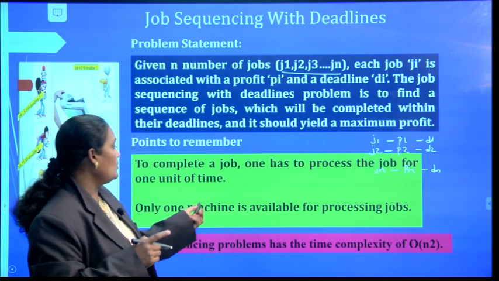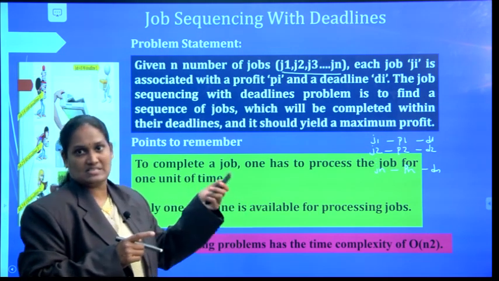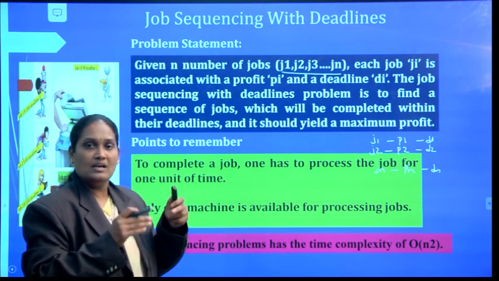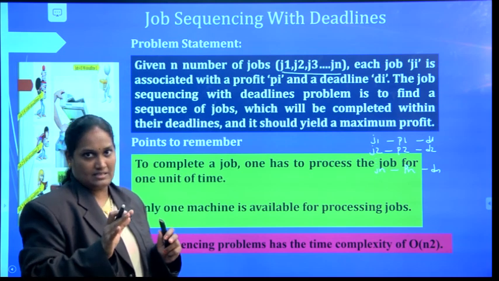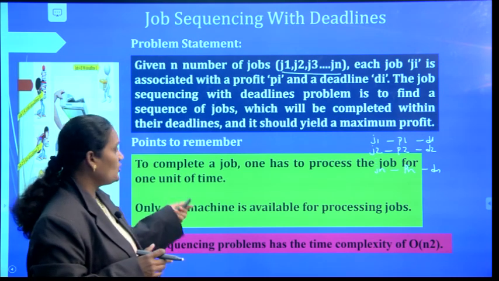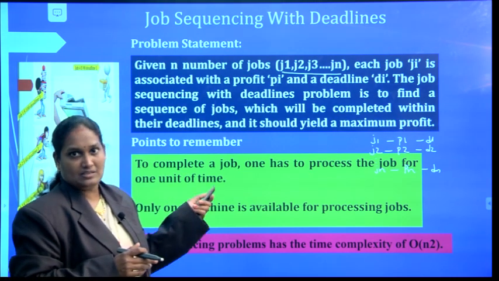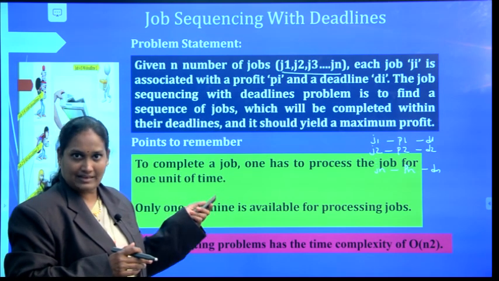Second, only one machine is available for processing the jobs, and on that machine we have to process all the jobs. We need to remember these 2 points while solving the problem.